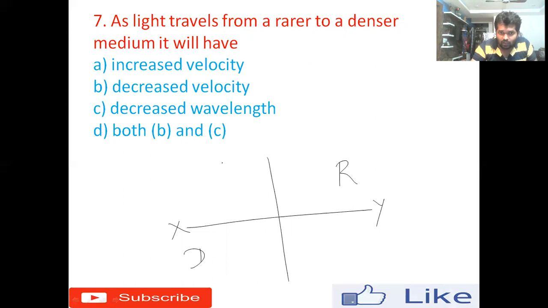According to the question, now the light travels from the rarer medium to the denser medium. So what will happen? It will bend towards the normal. This is called angle of refraction. This is the angle of incidence I. Okay, remember, whenever the light travels from the rarer medium to denser medium, the denser means where the speed of light will be reduced.